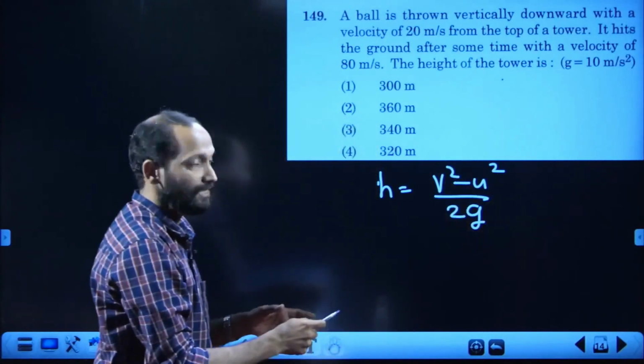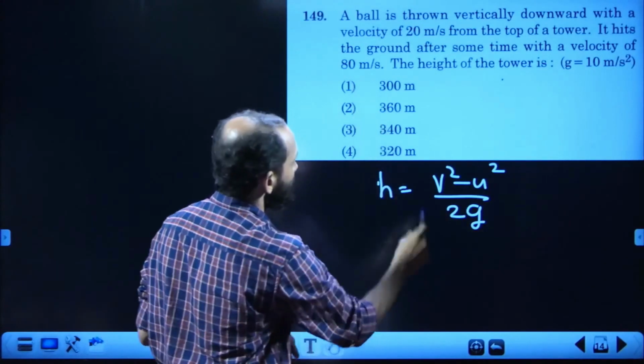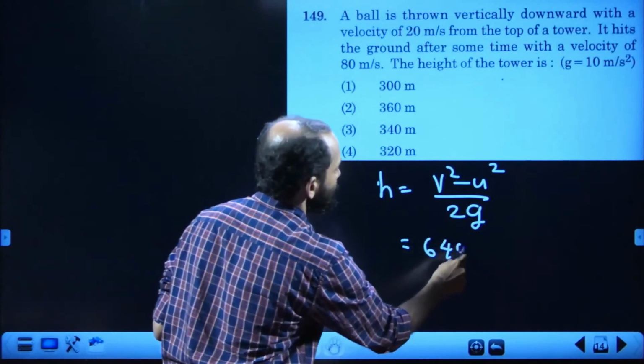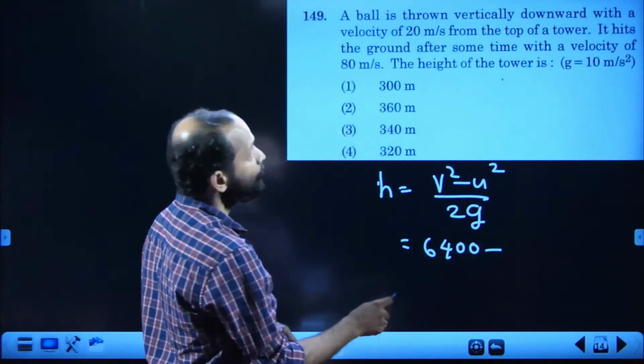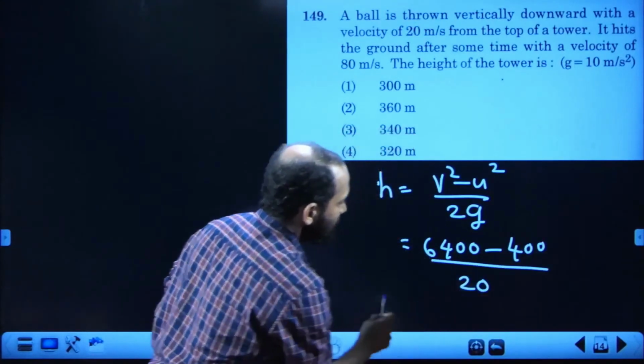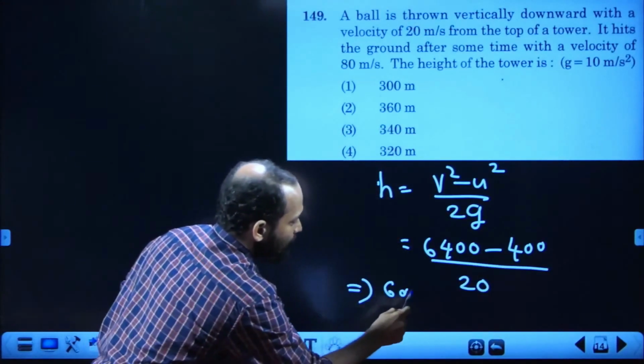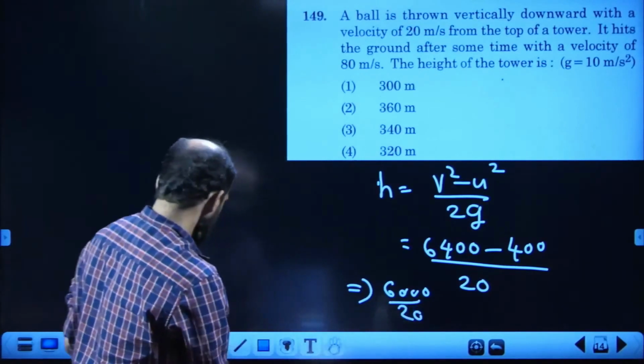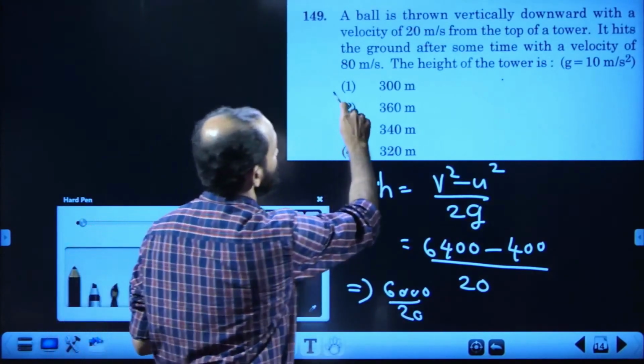A is acceleration due to gravity g. That means v is 80, 80 square is 6400, minus u 20 square, that is 400, divided by 20. That implies 6000 divided by 20 is nothing but 300 meters.